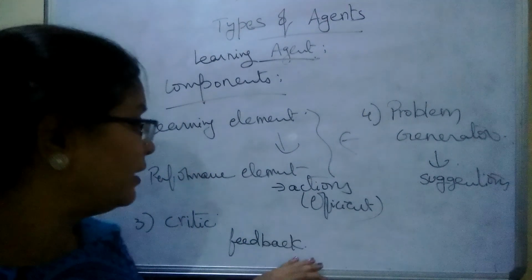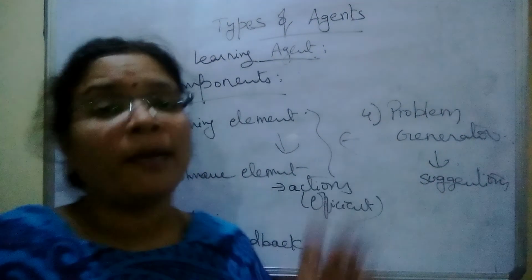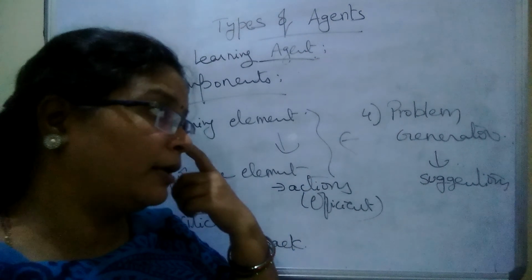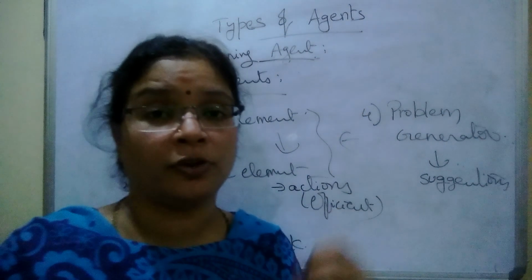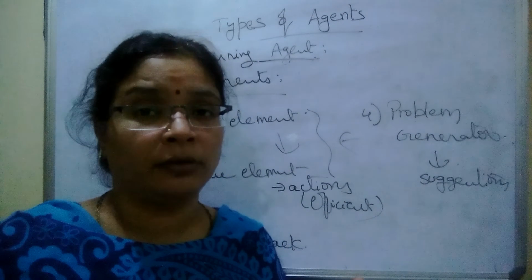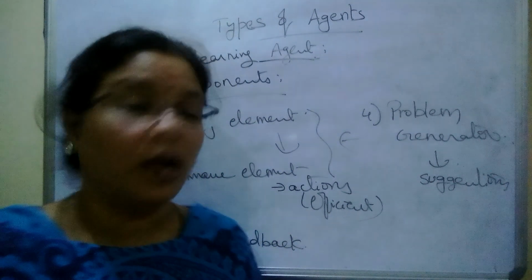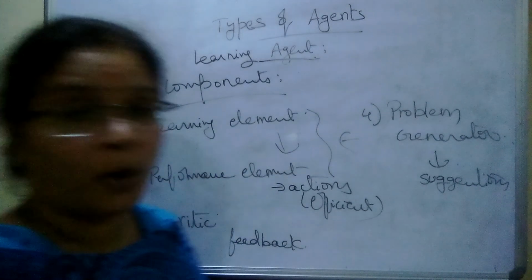The critic takes the feedback from the outside world to improve itself. And the problem generator is used to give suggestions on how to consider the past experiences and how to generate the actions to the outside world.